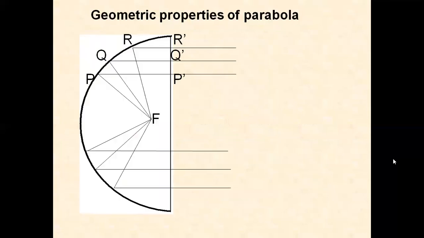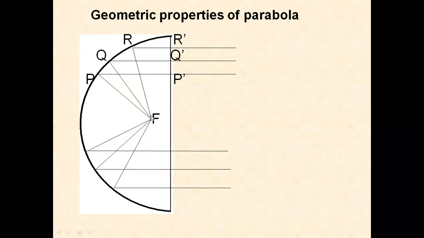These are the geometrical properties of the parabola. Before going into details about the parabolic dish antenna, let us study the structure of the parabola shape. The parabola shape has a structure like this. This is the focus point. For a parabola, we have the focus point, and we can draw a line here. Draw the horizontal lines also: R, R dash, Q, Q dash, P, P dash, and F.